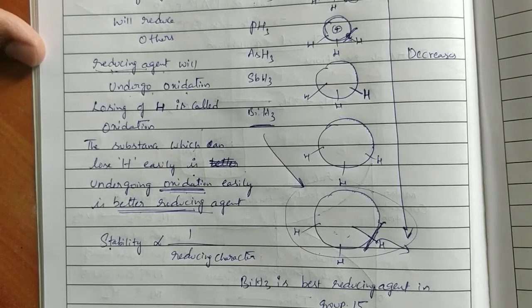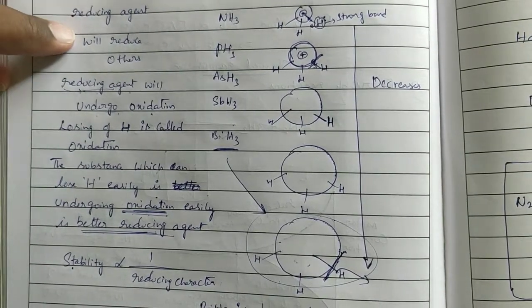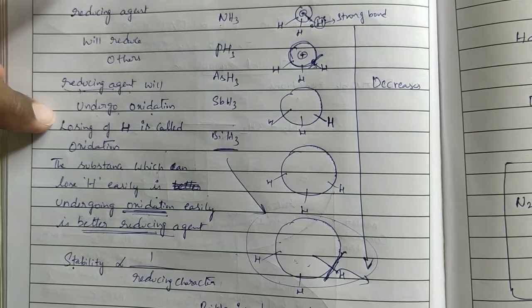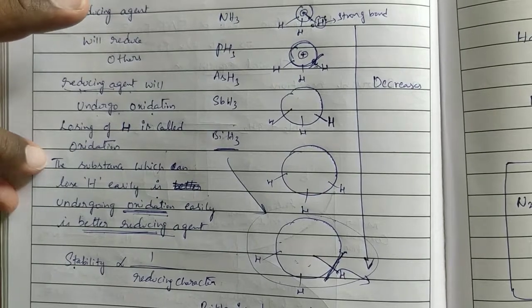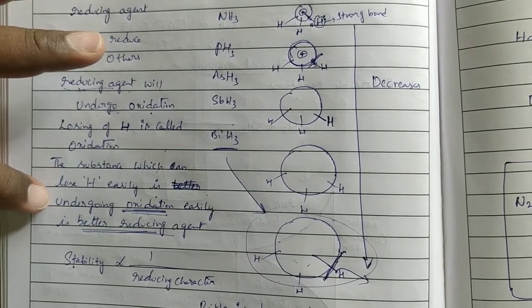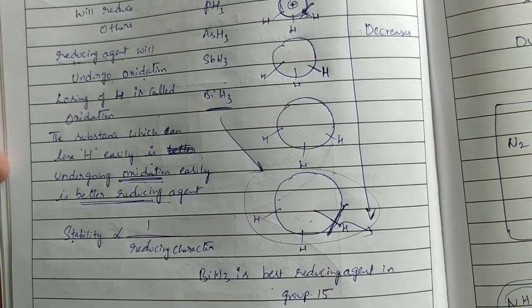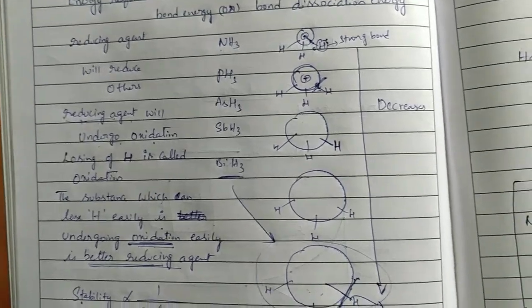Note down these points carefully, all of you. Reducing agent will reduce others. Reducing agent will undergo oxidation. Losing of hydrogen is called oxidation. Substance which can lose hydrogen easily is undergoing oxidation easily, is better reducing agent. Is it okay, ma? All of you? So now we will see the points.